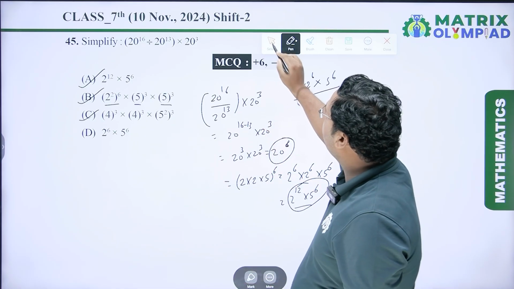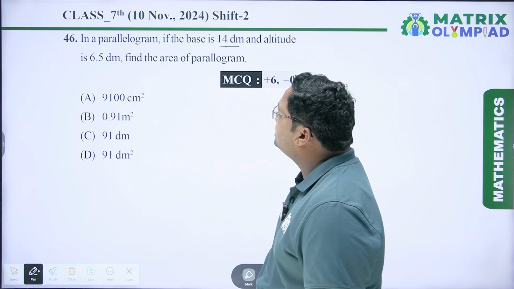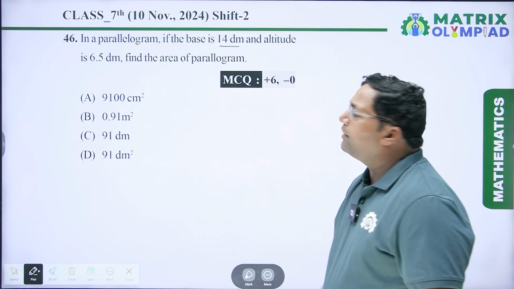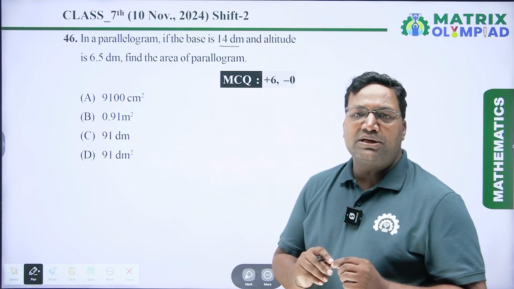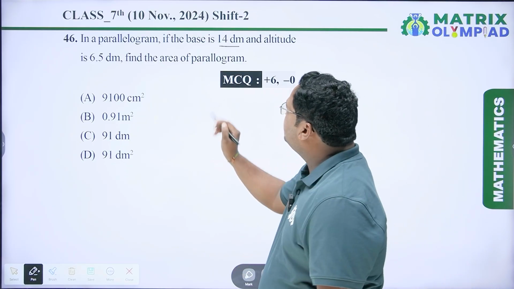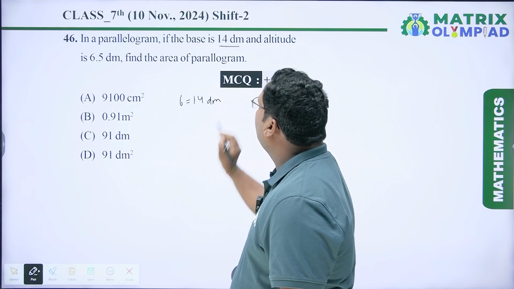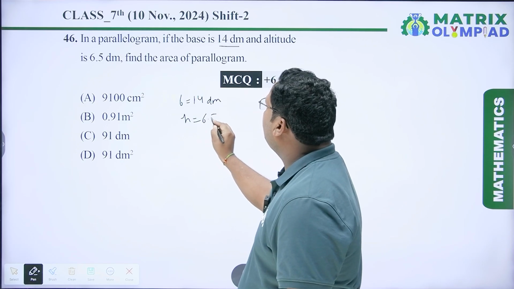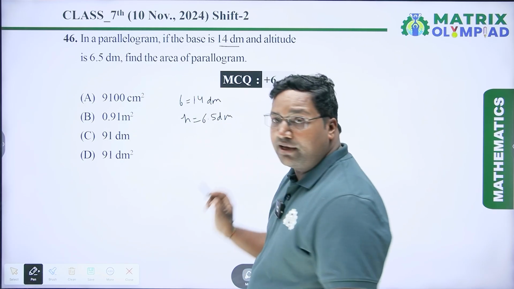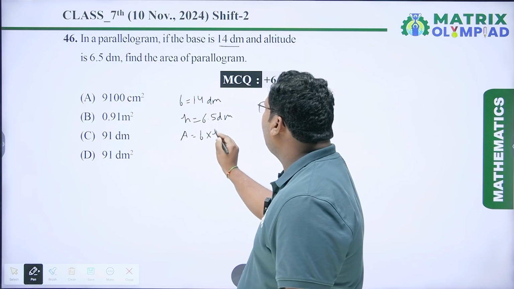Now coming to the next question. In a parallelogram, if the base is 14 dm and the altitude is 6.5 dm, find the area of the parallelogram. And we know the area of a parallelogram is base into altitude. Here the base is given as 14 dm and the altitude is given as 6.5 dm. So the area of the parallelogram is base into altitude.